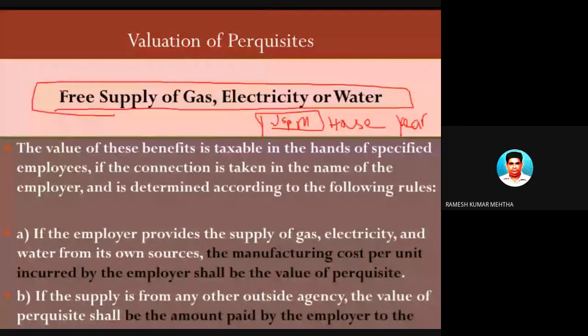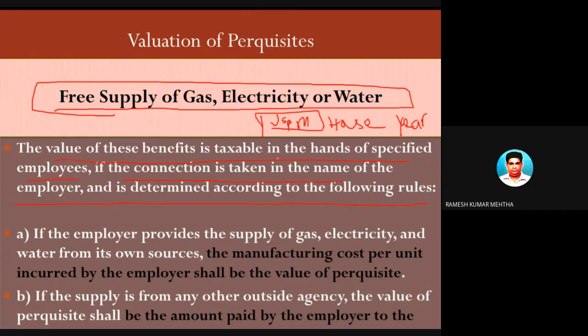So let's understand one by one. So the value of the perquisite in case of gas, electricity or water is taxable in the hands of specified employees if the connection is taken in the name of the employer, and is determined according to the following rules. Now this is very important, you just keep this in your mind.